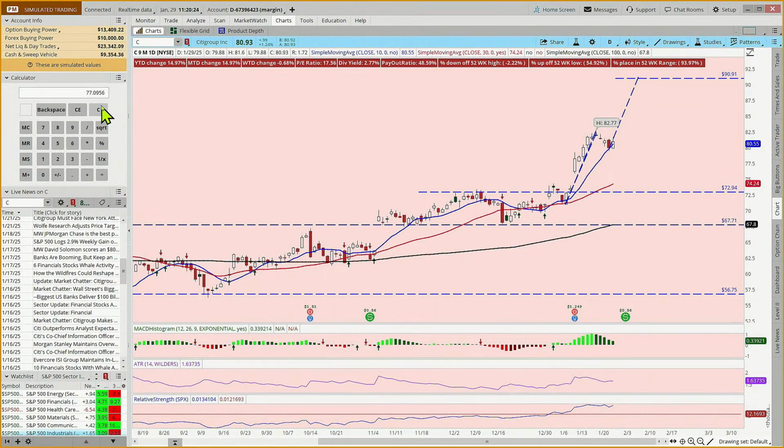And if we're paying 81 to get in, what are we risking? About $4 a share. So if we buy 50 shares, we're risking about $200.